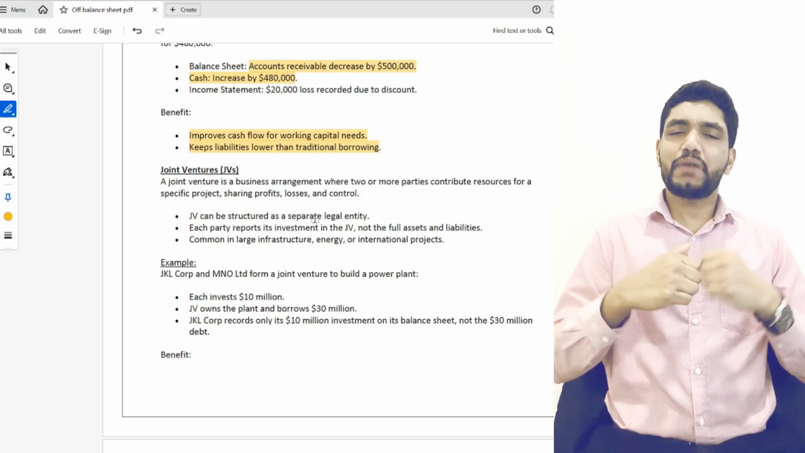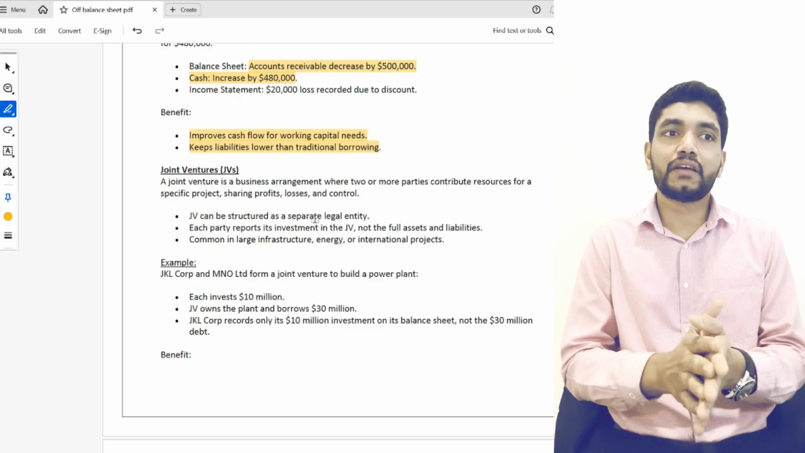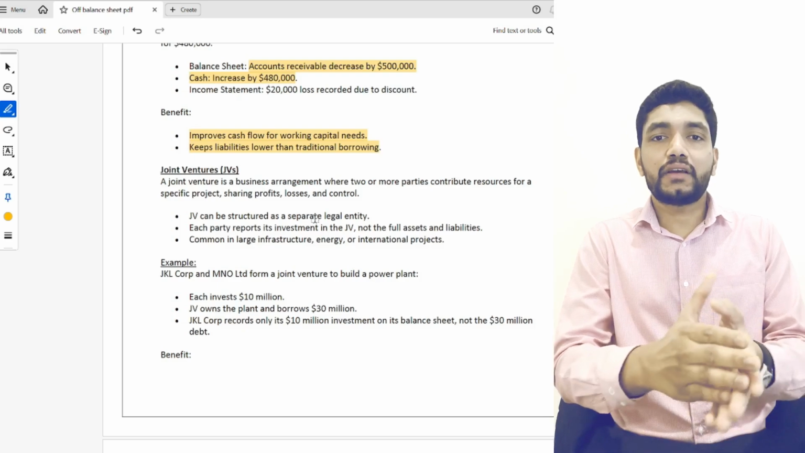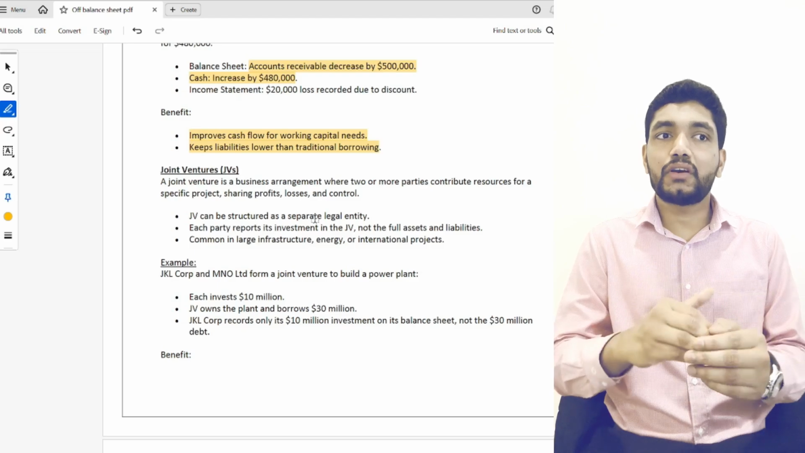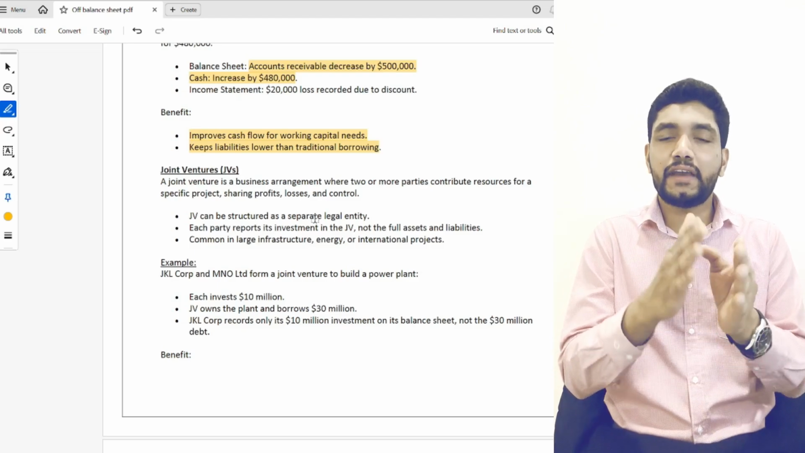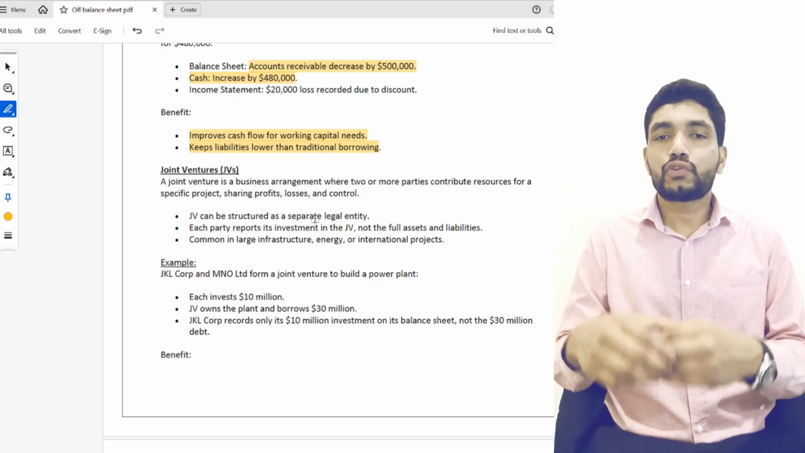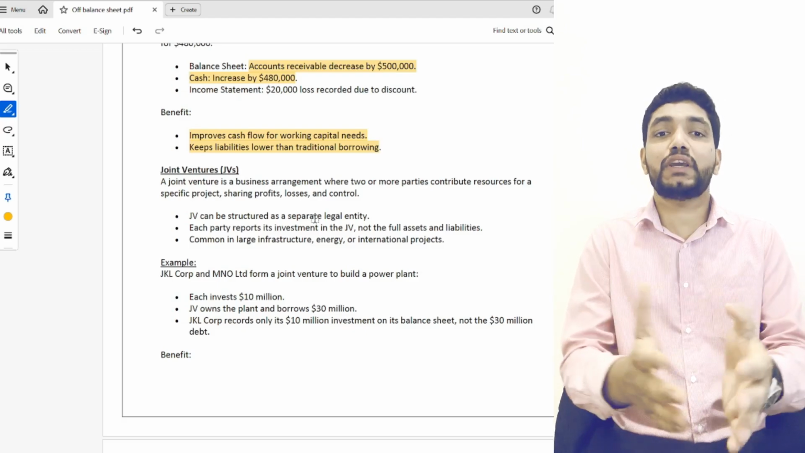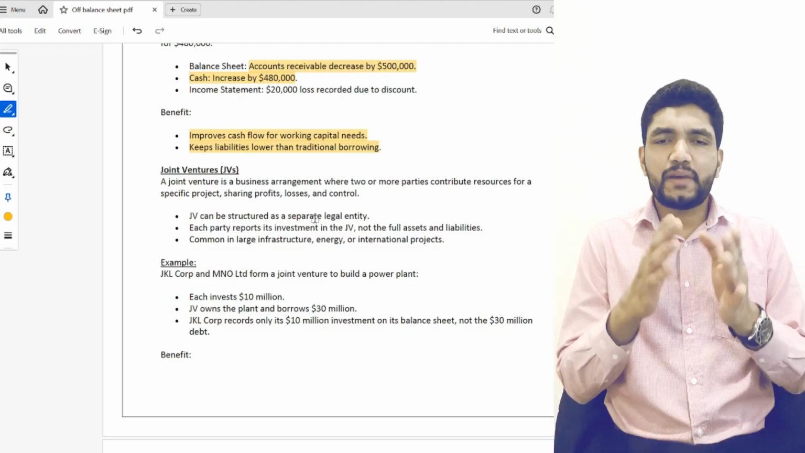Just assume there is a big project, and the feasibility is there. So some companies will join with companies in a similar field, or a field which requires special expertise for this project. Two or more parties will join and contribute resources for a specific project. They are sharing loss, profit, and control. So it's a special purpose entity.